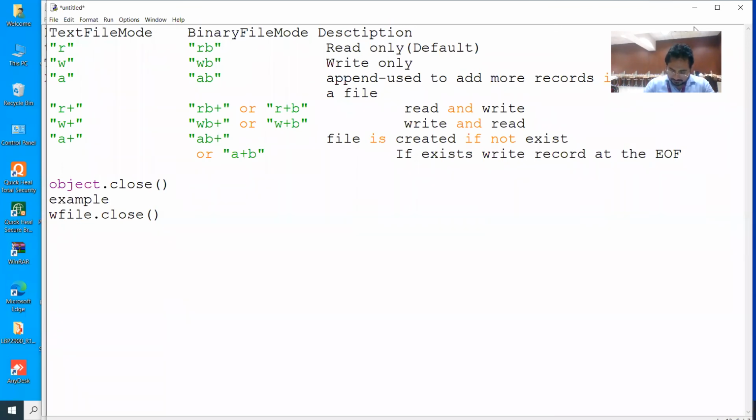But to boost the performance, to avoid unexpected errors, or to protect data, it's better to close files. So these are the reasons to close the files. Hopefully the point is clear to you.